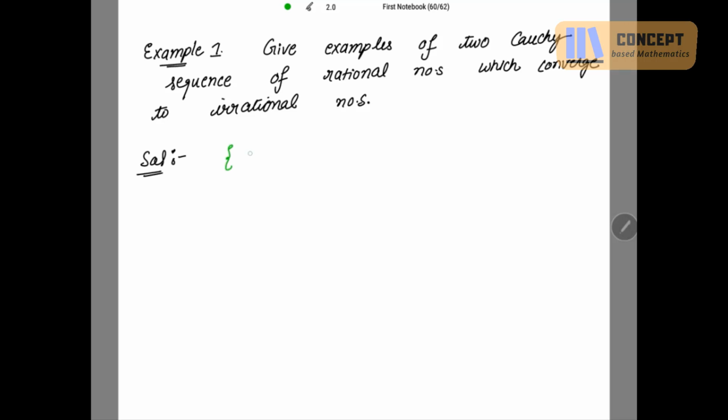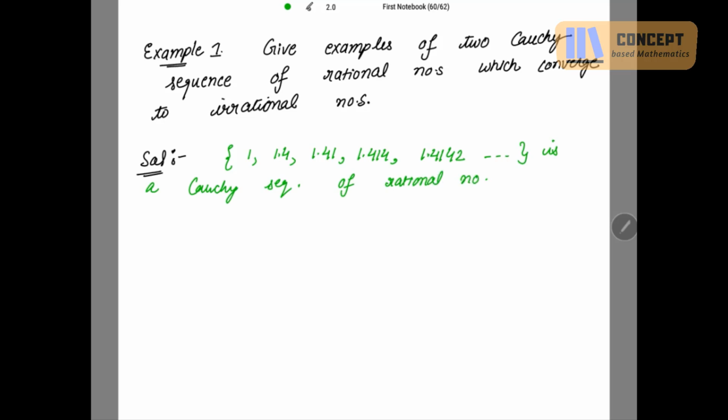If I consider the sequence 1, 1.4, 1.41, 1.414, 1.4142, this is a Cauchy sequence of rational numbers, right? But where is this sequence converging to?